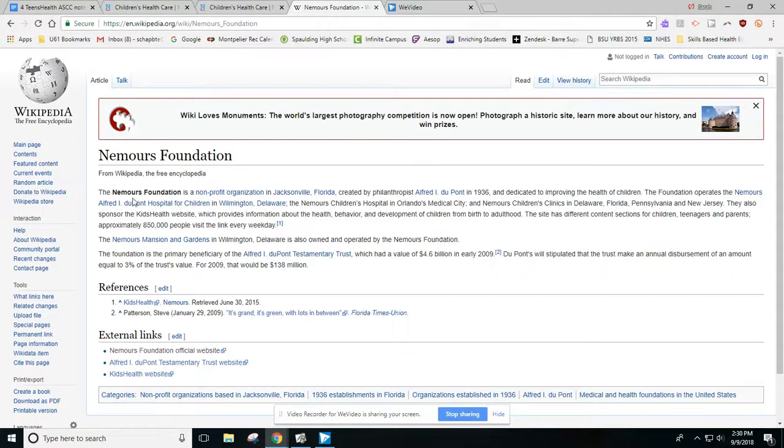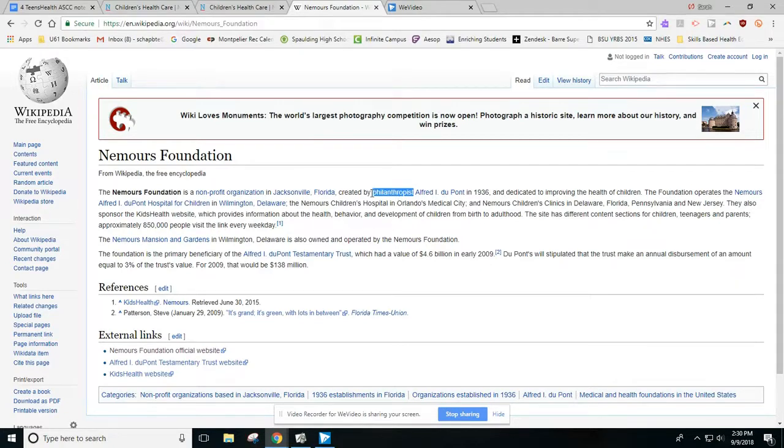So it says the Nemours Foundation is a nonprofit organization in Jacksonville, Florida, created by philanthropist Alfred I. DuPont in 1936 and dedicated to improving the health of children. So, really quickly, this term philanthropist, that is a fancy word to say that this person, Alfred DuPont, was a really rich dude. He had a lot of money and he gave it away.